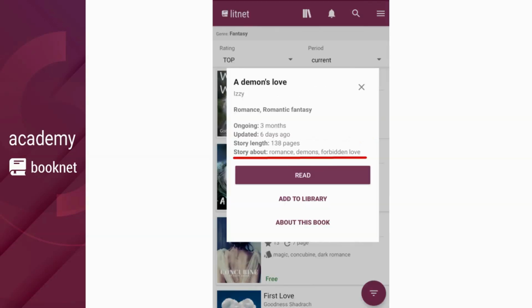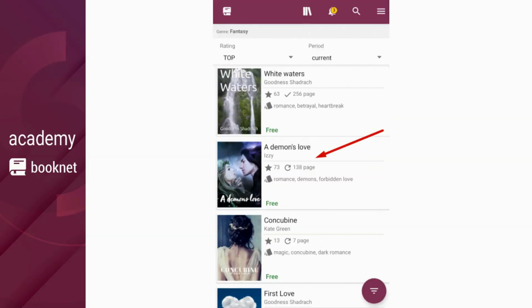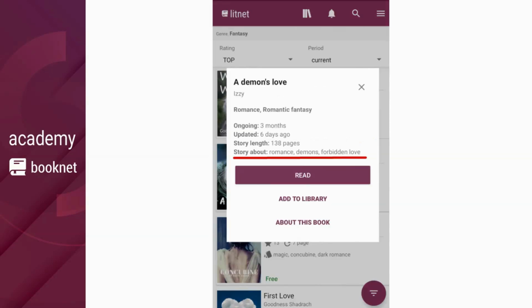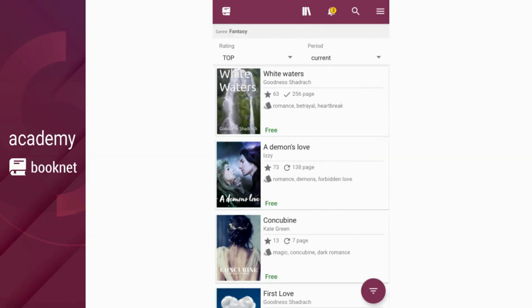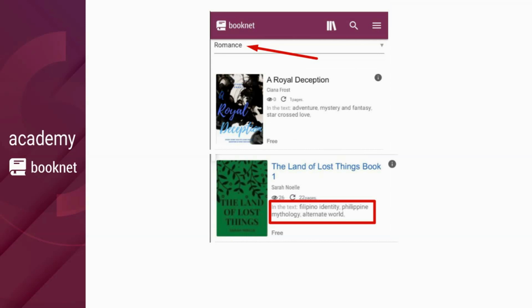It's also crucial to understand that if your Story About doesn't fit the primary genre of your book, you risk losing the reader's interest. Here, for example, we see that the genre of the book is romance, but the author has selected somewhat misleading Story About: Philippine mythology, Filipino identity, and alternate world. As a result, by publishing the book with such Story About keys in the genre of romance, the author unwillingly kills the book's chance at ranking high in the feed.